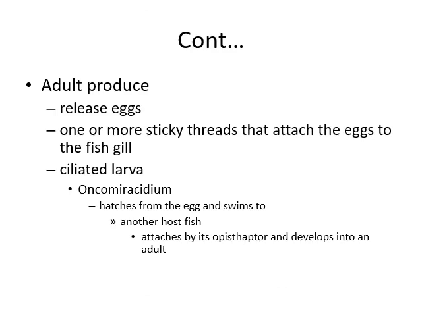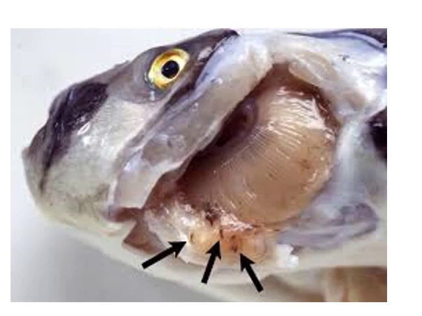Ciliated larvae, that is oncomiracidium larvae, hatch from the eggs and swim to another fish host, attach by the opisthaptor and develop into an adult. Here you can see the fish, and the arrowhead is showing Monogena individuals.